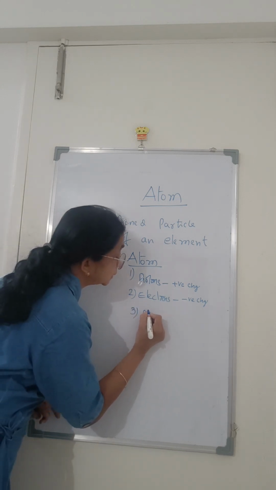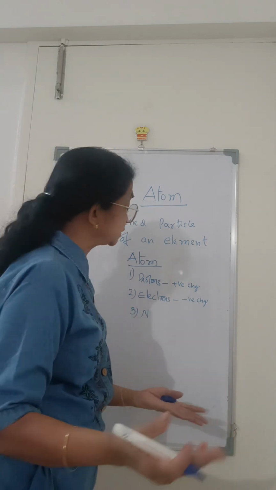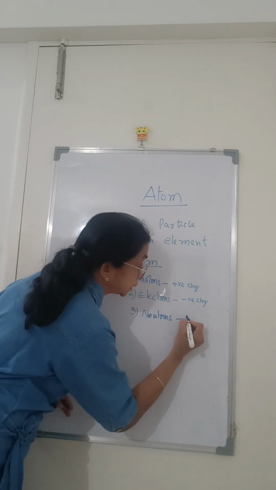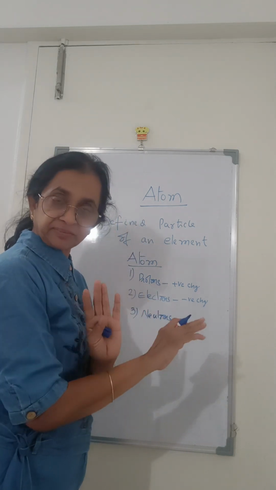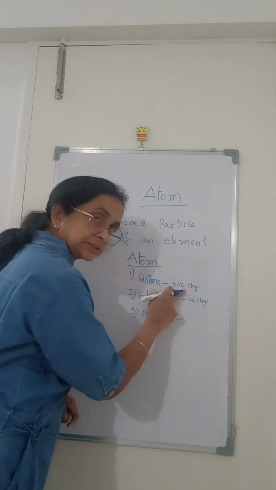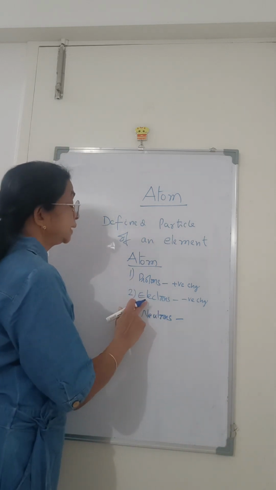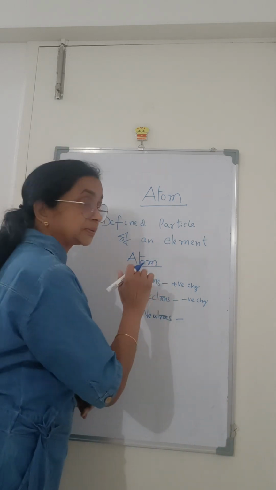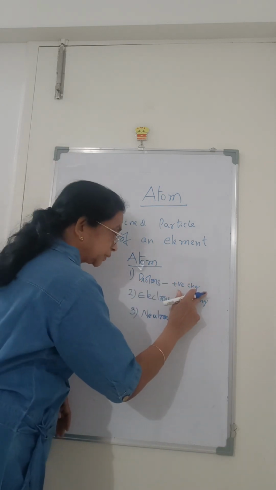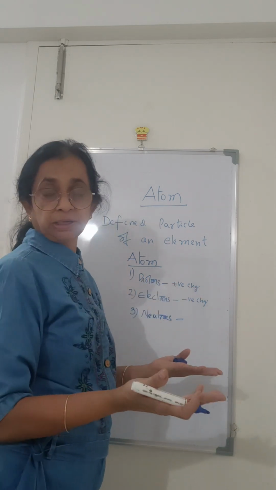And neutrons, they are neutral. They do not carry any charge. So P for positive, and neutrons are neutral, the word itself tells. And what is left out? Electrons. They carry negative charge. Understood? Protons carry positive charge. Electrons carry negative charge. Neutrons, no charge.